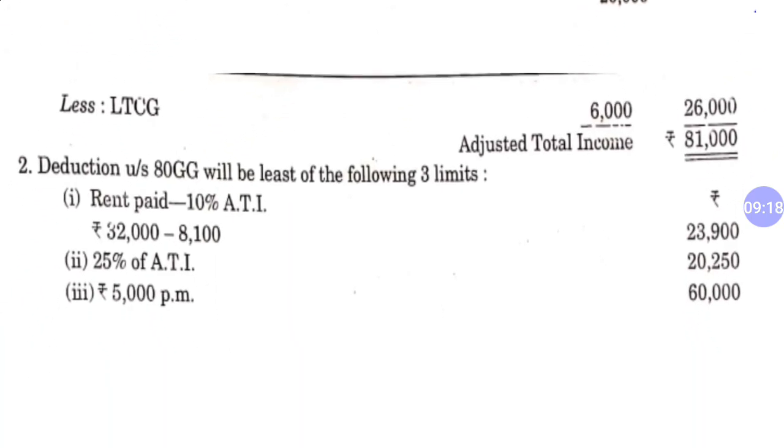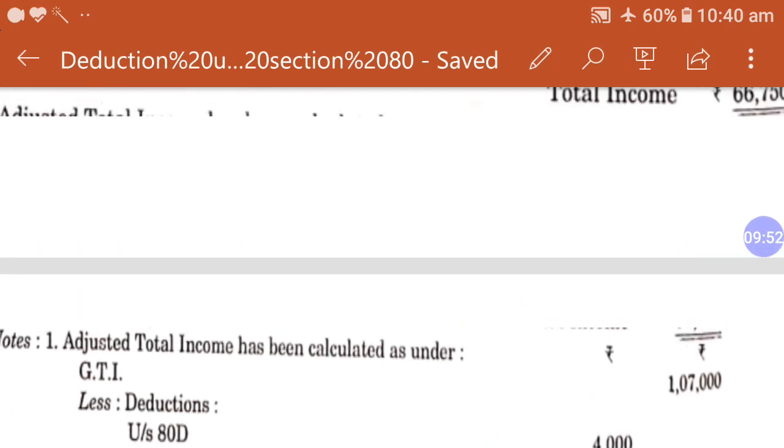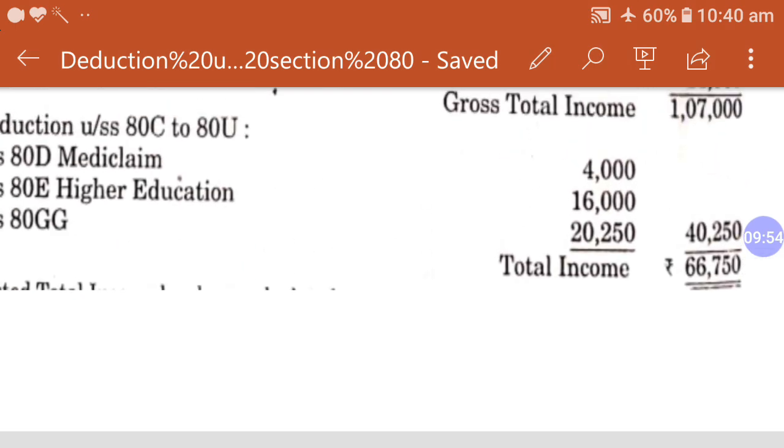Now the deduction under section 80GG will be the least of the following three. Rent paid minus 10% of adjusted total income: total rent paid is 32,000, and 10% of ATI is 8,100, so this is 23,900. Then 25% of ATI, which is 20,250, and 5,000 per month multiplied by 12, which is 60,000. The least of the amounts will be deductible. It is 20,250. So dear student, this is the solution of this question, how we calculate total income of the person related with section 80D, 80E and 80GG.